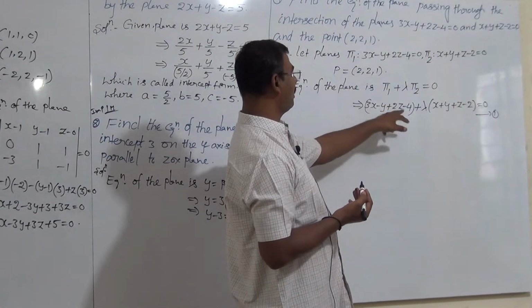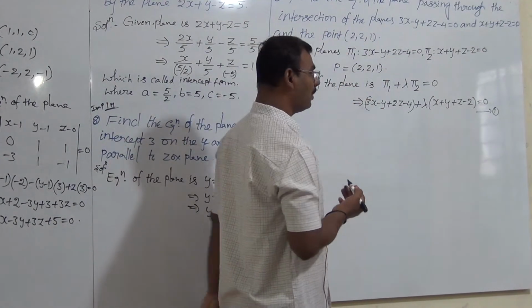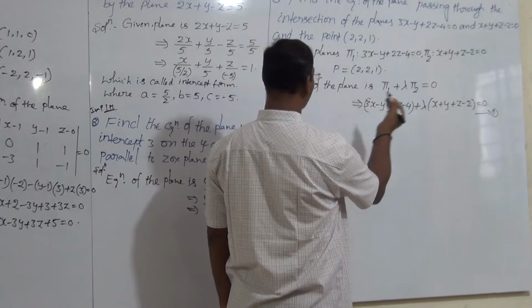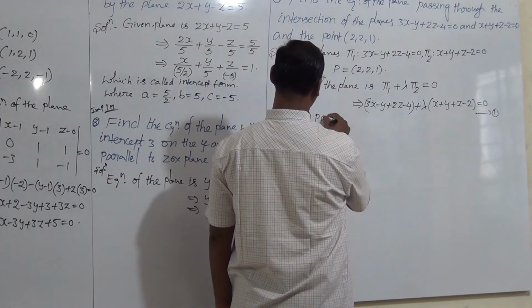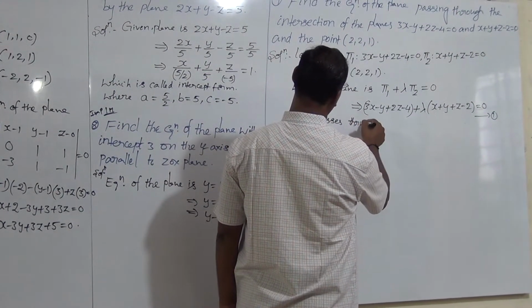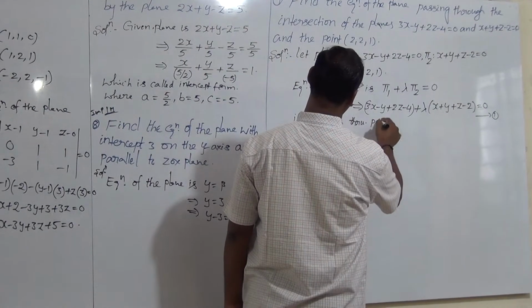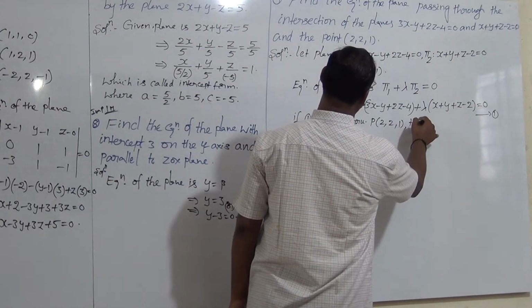Substitute the point here. The point lies on the plane, meaning it satisfies the equation. If it passes through P(2, 2, 1), then what happens?